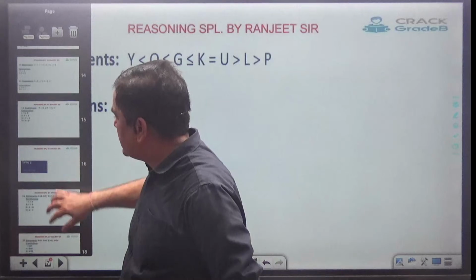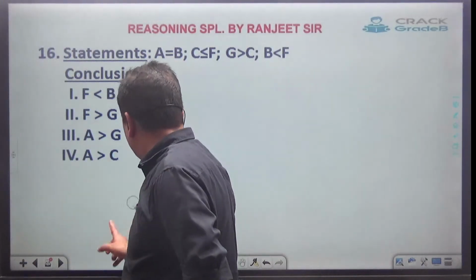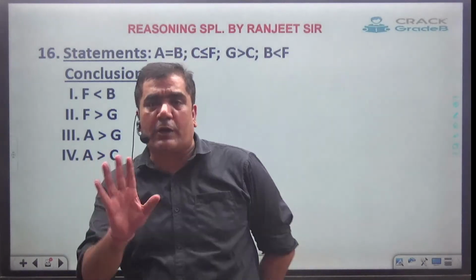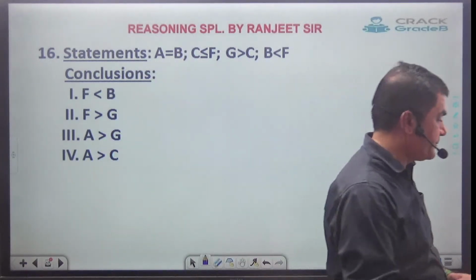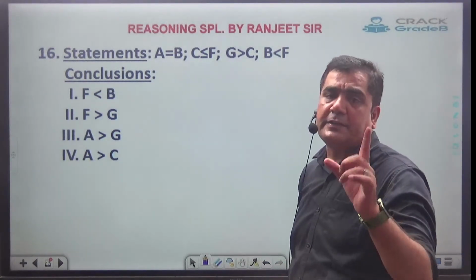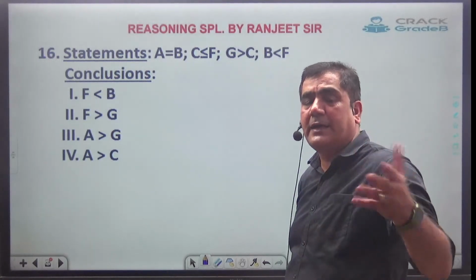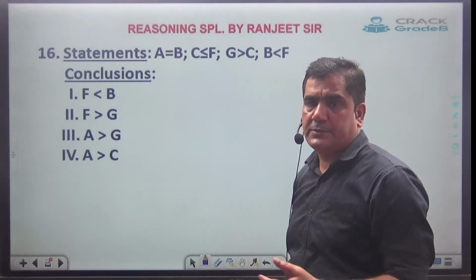This is the first format of the problem. But moreover, these sorts of statements are not going to come in your banking examination. But since we have to start from the basics, I am going to cover this also. Because once you understand how to combine the statement, then only you can combine the higher level statements.